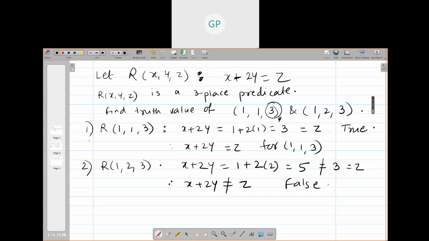So now we will attach quantifiers to these predicates. There are two types of quantifiers: for all, and the existential quantifier. For all means universal, and existential quantifier means there exists. The words we use are there exists.